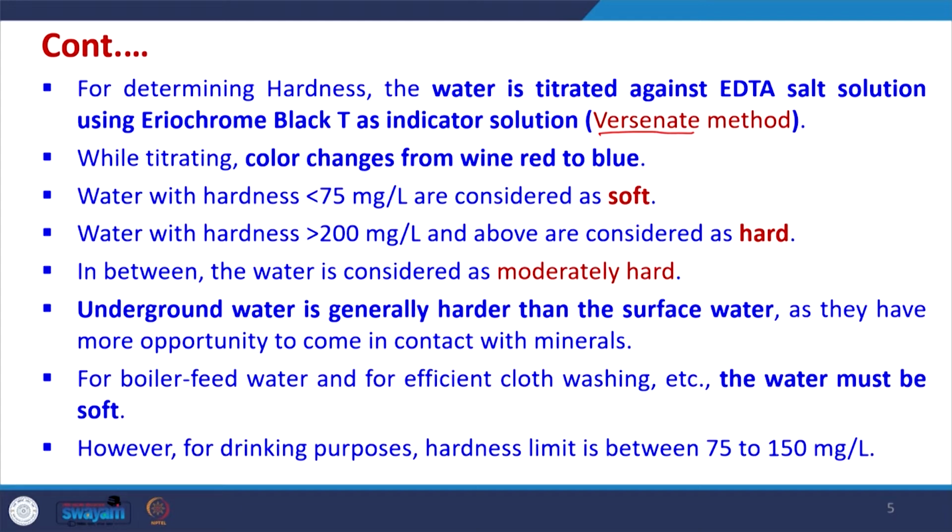So, they form calcium carbonate, calcium bicarbonate and other things, and their presence is more in the groundwater as compared to the surface water. For boiler feed water or for efficient cloth washing, the water must be soft. So, this is desirable. The hardness should be less than 75 milligram per liter. For drinking purposes, if hardness is higher, there is no issue, it causes no problem as such.